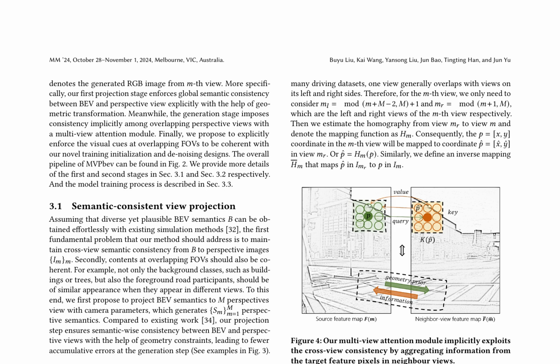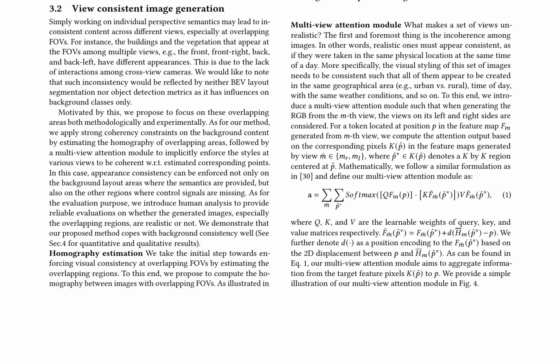The multi-view attention module aggregates information from the target feature pixels in neighbor views to ensure visual styling consistency across different views. It computes the attention output based on the corresponding pixels in the feature maps generated by views on its left and right sides. This module follows a similar formulation as in [30], and is defined as an equation that includes learnable weights of query, key, and value matrices.